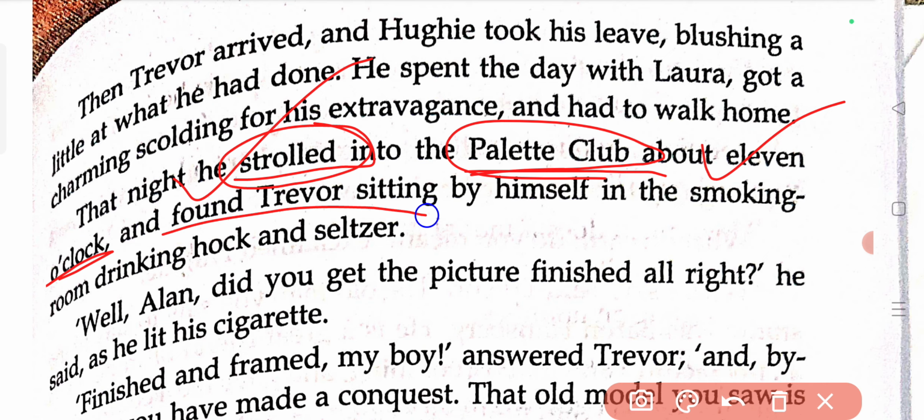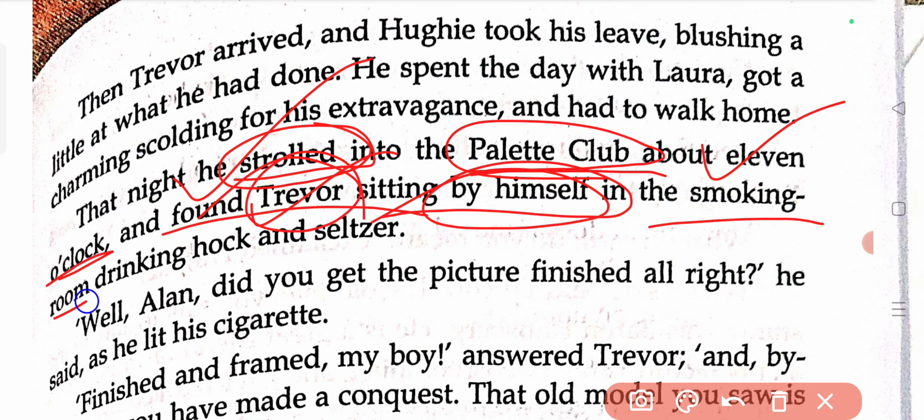And there he found whom? His great friend, Alan Trevor, the painter. Remember? The painter. So Alan Trevor was sitting by himself. By himself means he was sitting alone. Where was he sitting? In the smoking room, and he was drinking hock and seltzer. What is hock and seltzer? It's a kind of drink that was famous during the 19th century England.